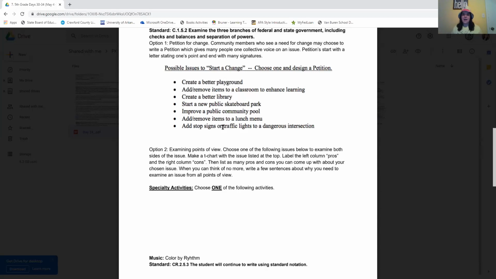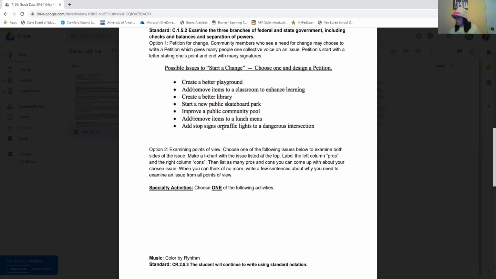So you could say, it's important to look at all points of view because it helps you make an informed decision. Or it's important to look at all points of view because it helps you understand both sides of the issue. It's important to look at all points of view because it helps you to understand other people's opinions, something like that. So that's for option 2 there.